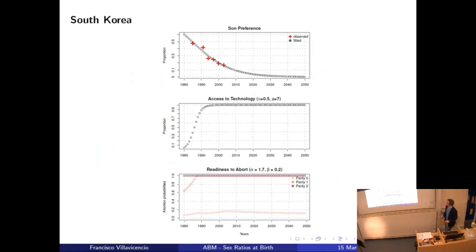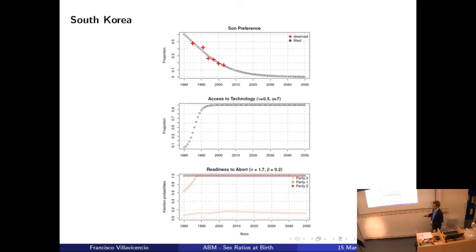Now here you can see these three elements that I mentioned: the son preference, access to technology, and probability of abortion. This is how we model it. Here we have these red points, which are estimates obtained from health surveys, and this is how we attribute son preference at each year for South Korea.